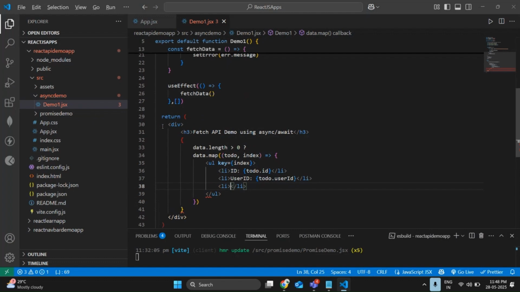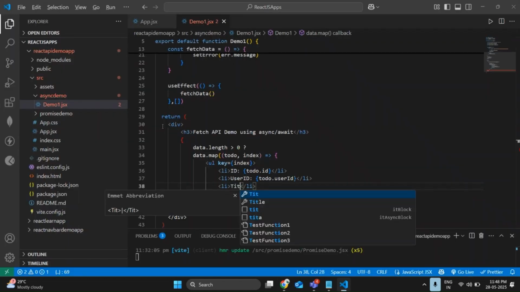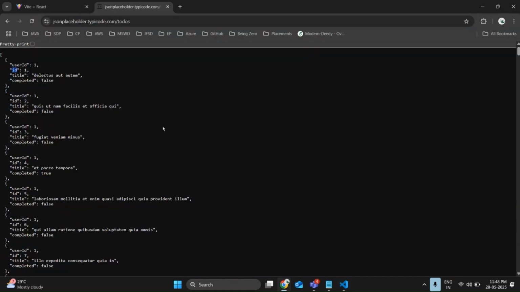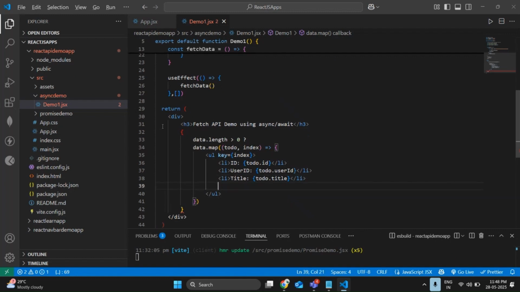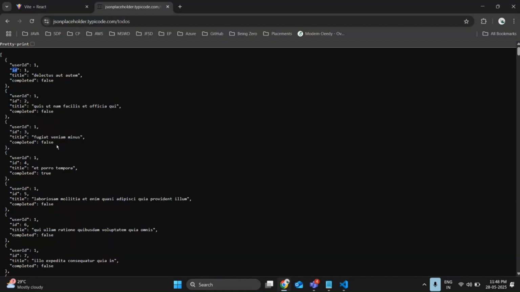Again, li tag. What is there? It is the title. It is showing some book title and all. I don't know what the title name is. Dot title. Done. We also have a completion status, true or false. We have this completion status in false and true.